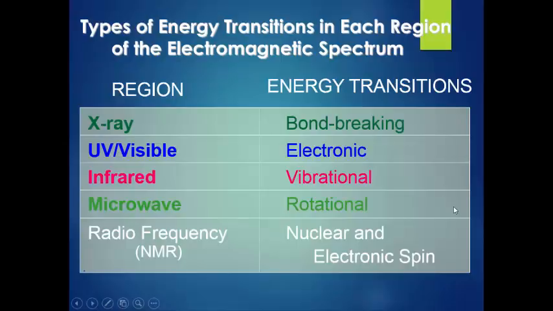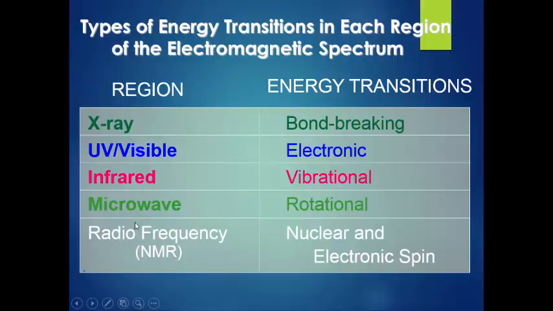Next, there are different types of energy transitions that occur in the electromagnetic spectrum. This is very important because these are the principles involved in spectroscopy. In the X-ray, a bond breaking phenomenon mainly occurs. In UV visible spectroscopy, the electronic transition mainly changes. In infrared spectroscopy, there is a change in vibrational transitions.